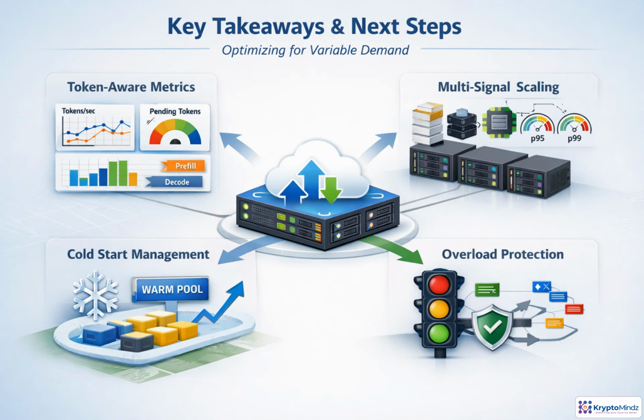To wrap up, LLM serving capacity is not just about request counts. Track tokens, queues, GPU pressure, memory, and tail latency together. Plan for slow model startup with warm pools or prediction. Under overload, protect the most important traffic through buffers, priorities, shedding, and graceful degradation. Next, we'll reduce and contain load with caching, deduplication, circuit breakers, and fallbacks.